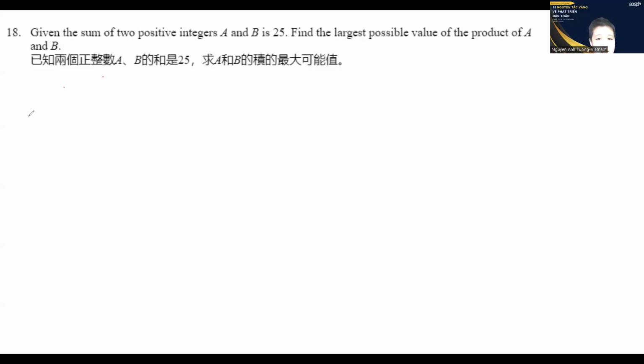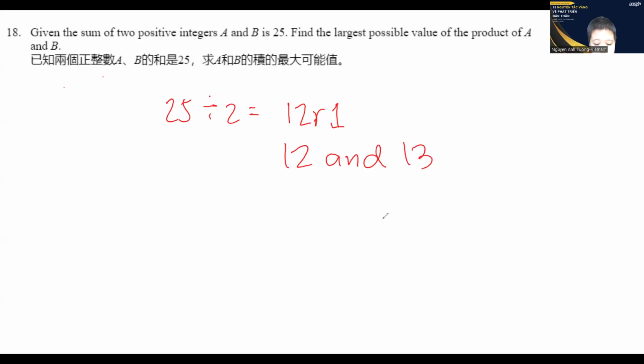So I divide 25 by 2, but have one left out. So I put 1 in one number called A, and then I have two numbers, 12 and 13. And then I multiplied, and I have the answer of 156.